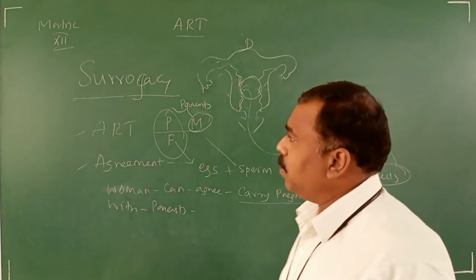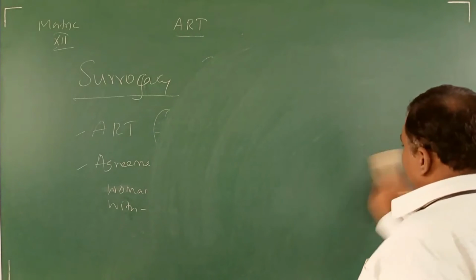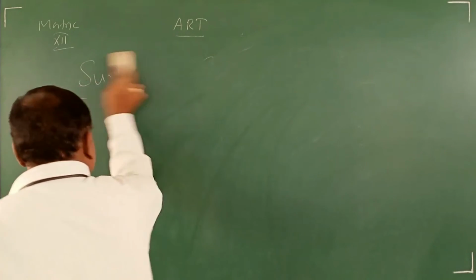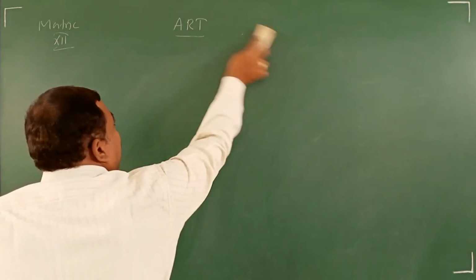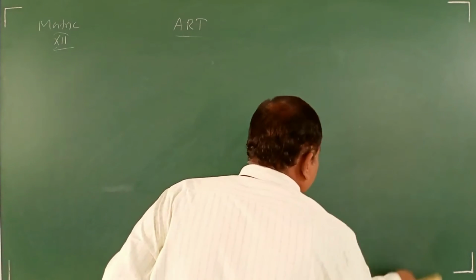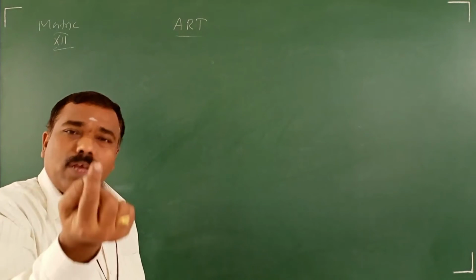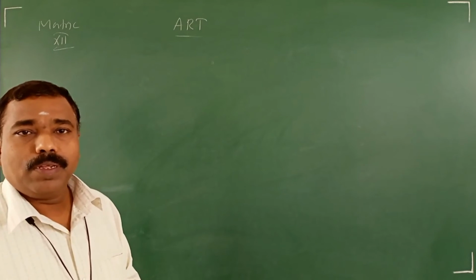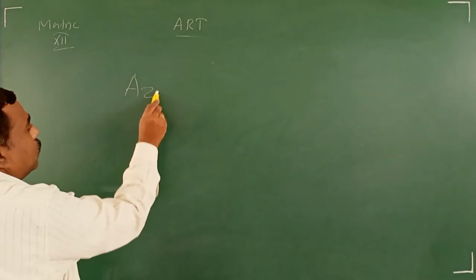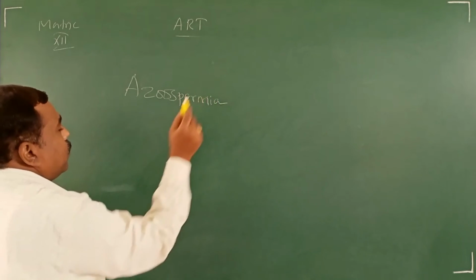So far we have discussed female problems, female infertility ART techniques. For male infertility, one important problem is this: out of 100 males, 1% cannot produce sperm. Even in many ejaculations, the semen may not have even a single sperm. That is called azoospermia.